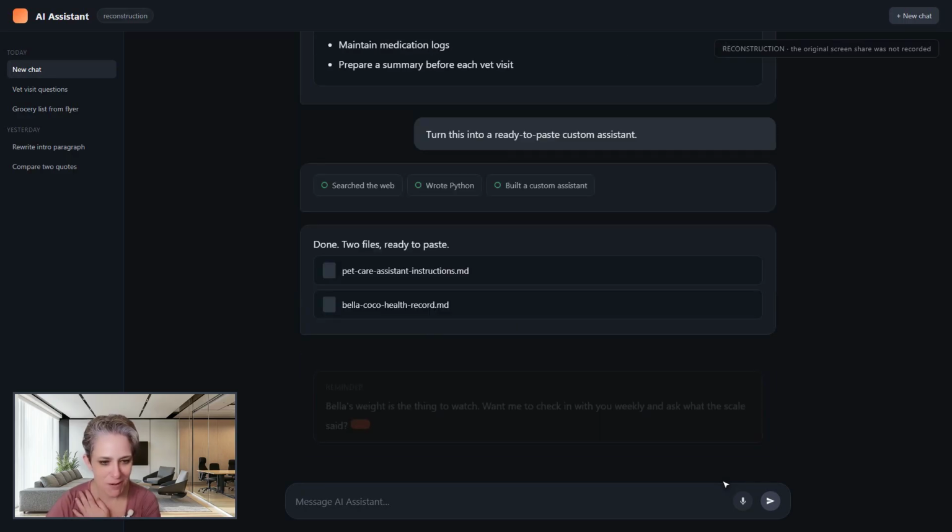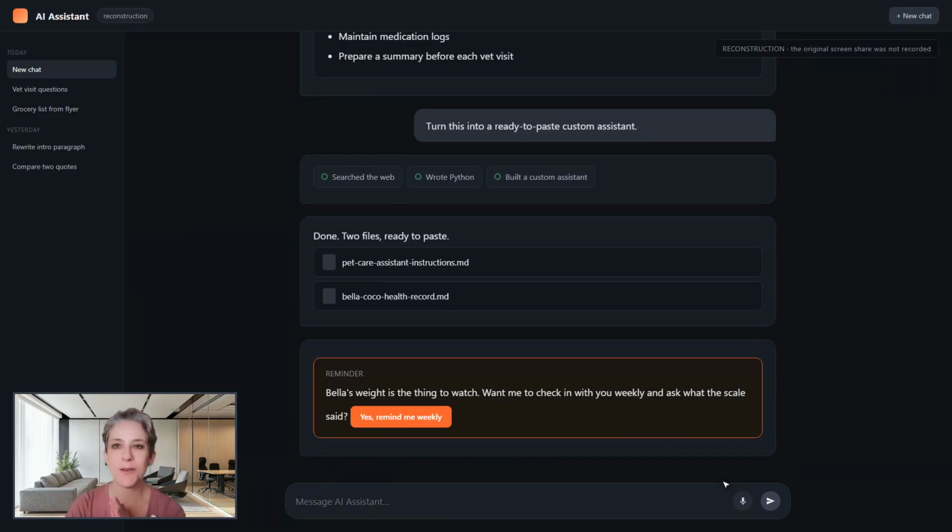You see this? Reminder? Okay, if you see a reminder box like this, always click it. This is ChatGPT or the AI's way of helping you to remember things and doing tasks for you. This is the proactiveness that the AI can do for us. This is actually very exciting. So it's figuring out when you need to be reminded about something and then offering to remind you for you. It's amazing. It's like a smarter Alexa, but it's in your web browser.